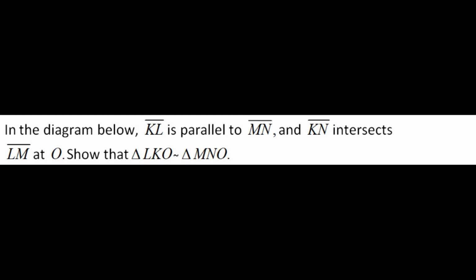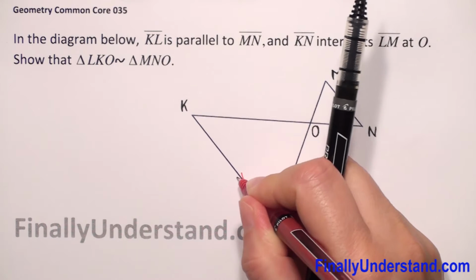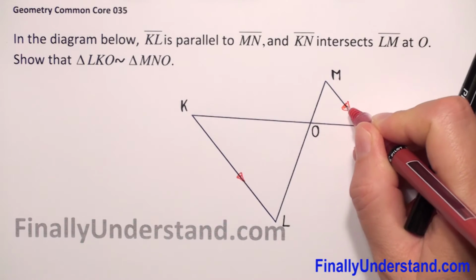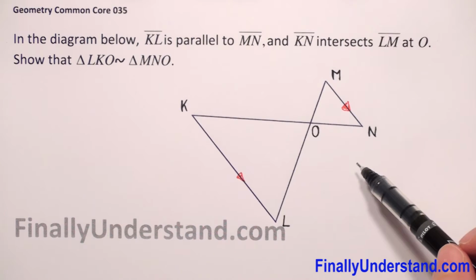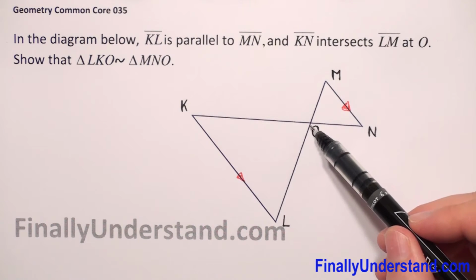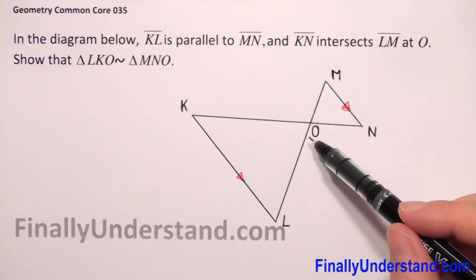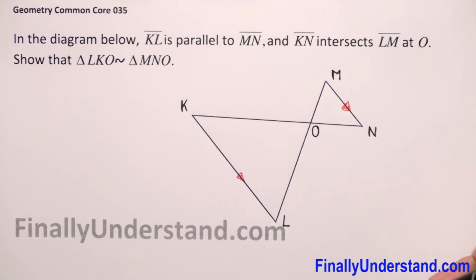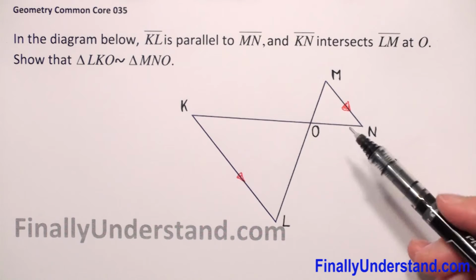In the diagram below, KL segment is parallel to MN. KN intersects LM at point O. Show that triangle LKO is similar to triangle MNO. We have to show that this triangle is similar to that.